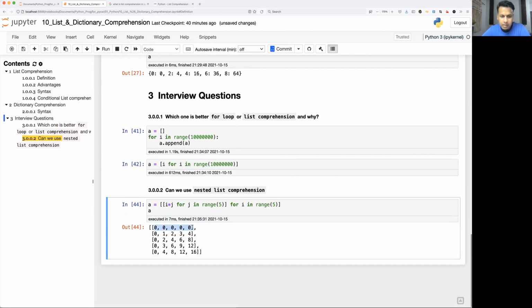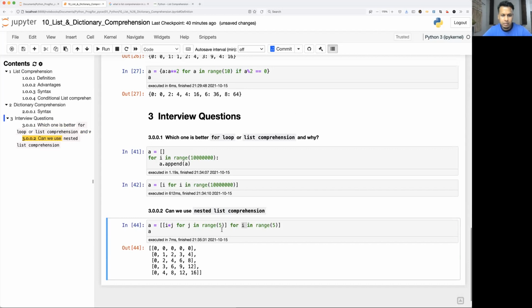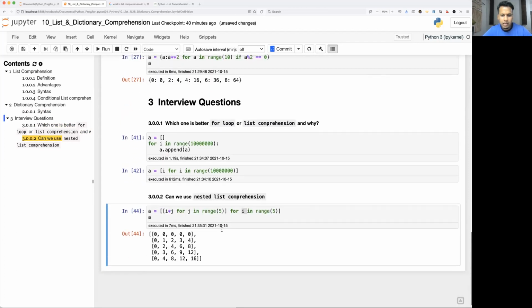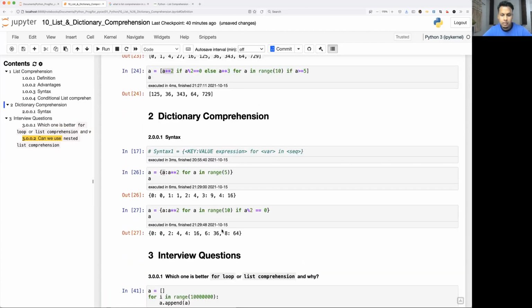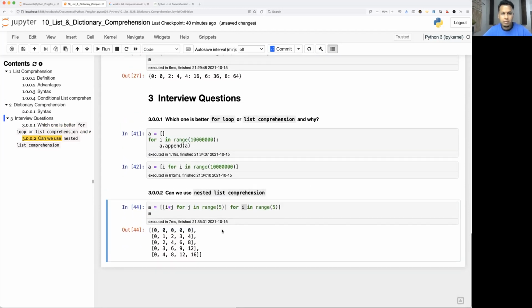So this is the first list comprehension. The next number is 1, so 1 is going to be multiplied by each number of j. That is 1 multiplied by 0, 1 multiplied by 1, 1 multiplied by 2, 3, 4, and so on, right? And the next number is 2, so 2 multiplied by 0, 1, 2, 3, 4. That's how you create a nested list comprehension. Similarly, you can use dictionary comprehension also. Mostly these 2-3 questions will be asked in interviews: why it is used, which one is taking more time, and whether we can use nested list comprehension or not.